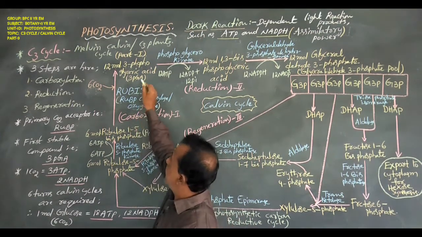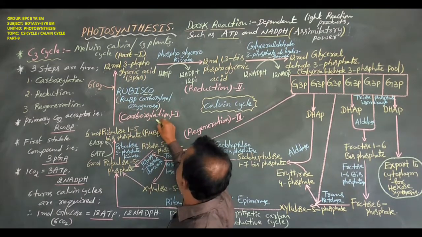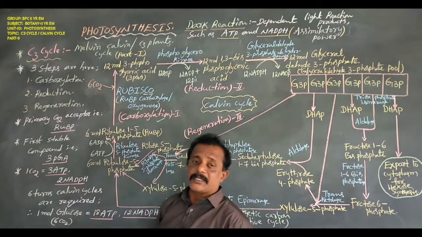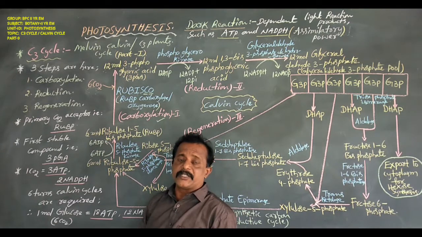This reaction is named carboxylation. This is the first step.